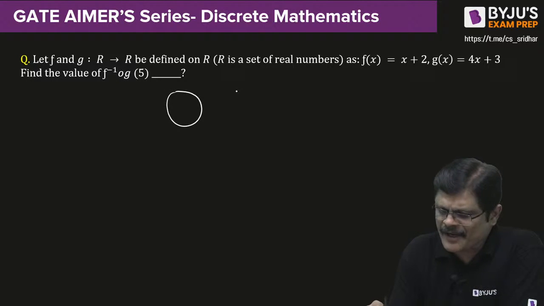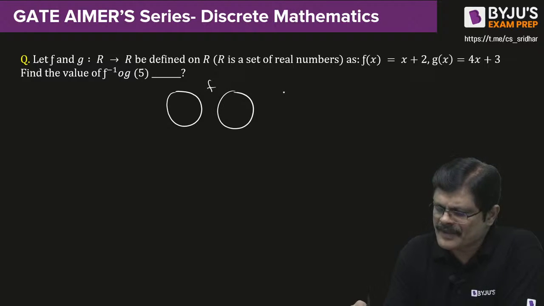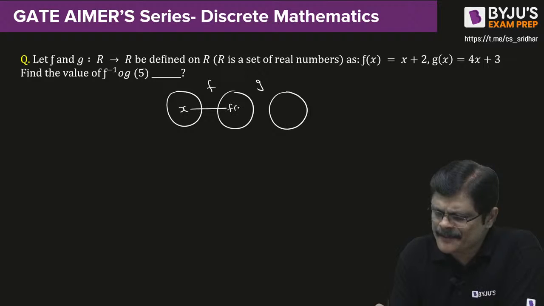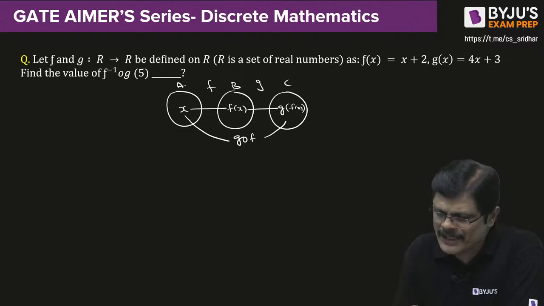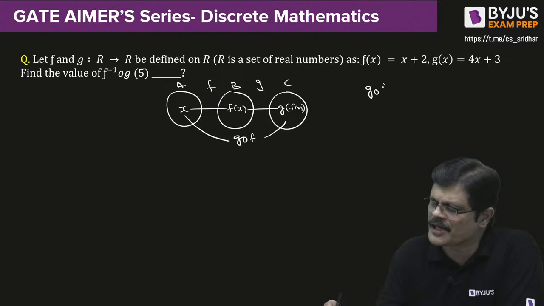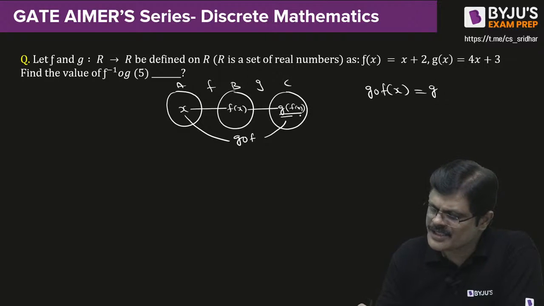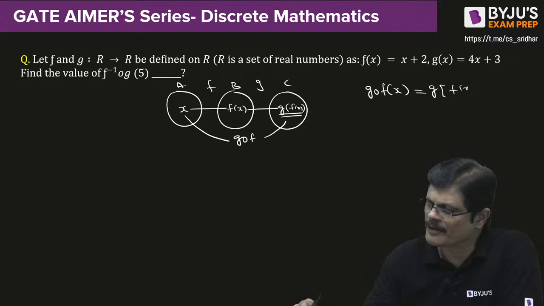Suppose you are having a function f and another function g. Suppose x is mapped to f(x) and this f(x) is mapped to g of f(x). The composite function is a direct mapping from the first set to the last set. We denote it as g circle f. It is a mapping from A to C. Now how is it defined? The composite function is defined as g circle f of x is equal to g of f of x.